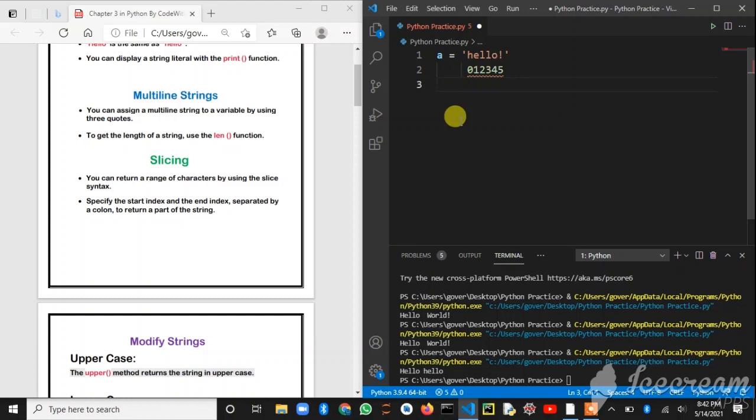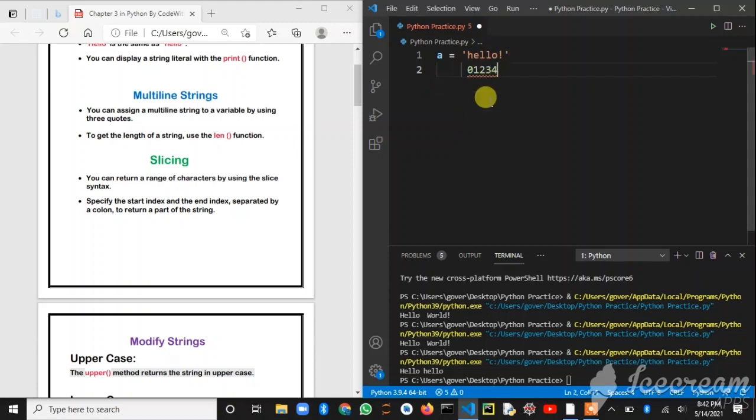A string written inside a double quote, single quote or triple quote is indexed from 0 to its length, and for any value or alphabet you print the matching index number: 0 h, 1 e, 2 l, 3 l, 4 o.